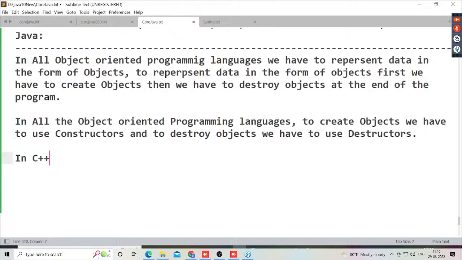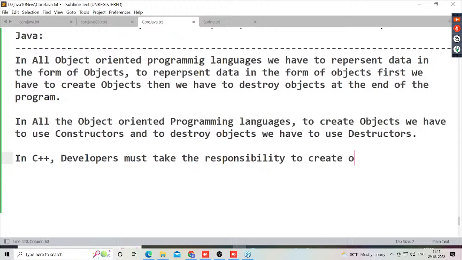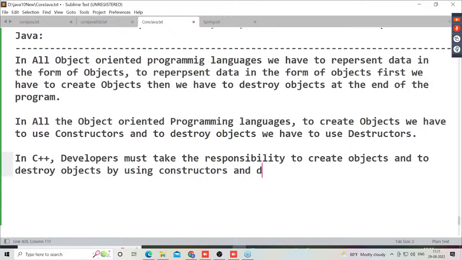In C++, developers must take the responsibility to create objects and to destroy objects by using constructors and destructors respectively.